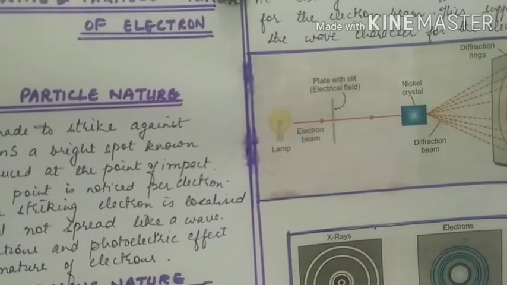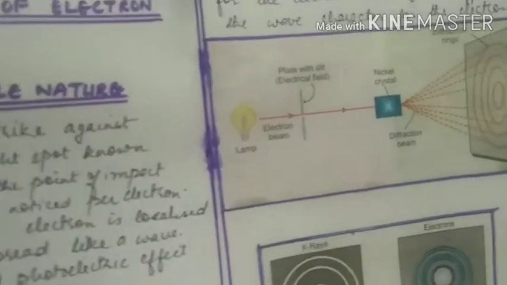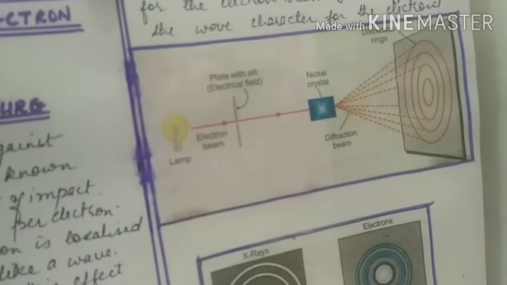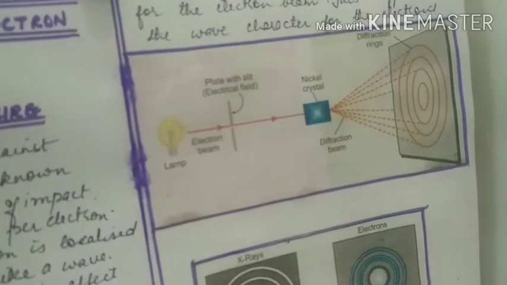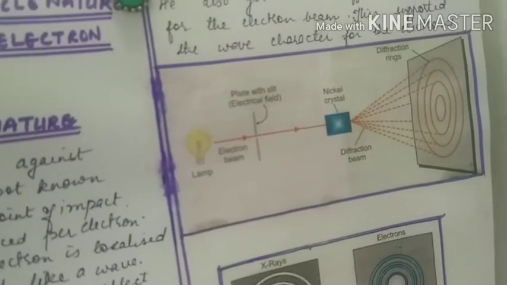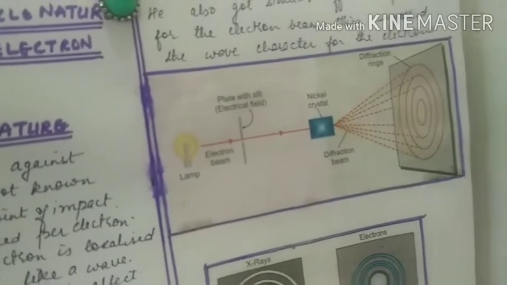And when they were accelerated, they were then made to strike a sample of nickel crystals, when concentric dark and bright rings, called diffraction rings, were produced on the screen of a photographic plate. These rings can be produced only if we consider the wave nature. Particle nature does not allow these rings to be formed.